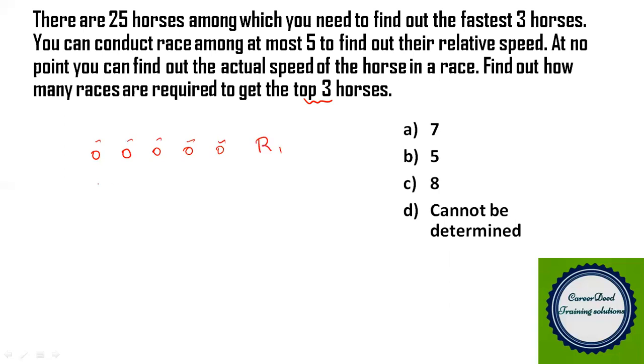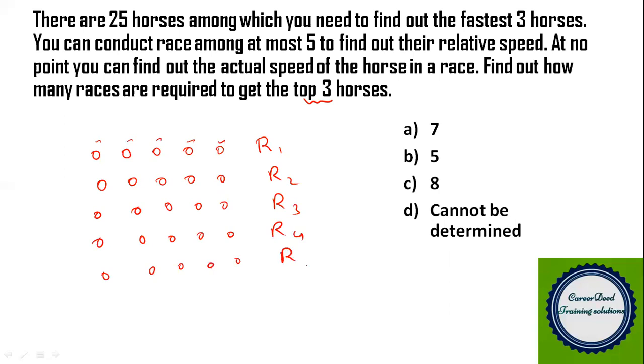And in the second race, I can again pick 5 horses and conduct a race and arrange them in ascending order. Again in race 3, another 5 horses, and in race 4, another 5 horses, and in race 5, another 5 horses. You only have to find the top 3 horses, so you can eliminate the last 2 columns. You actually don't need the last 2 columns. If you eliminate these, you can easily find the top 3 horses.